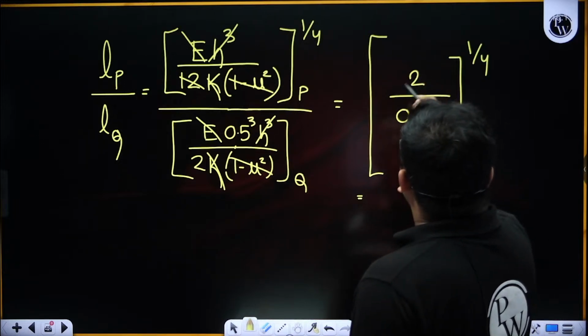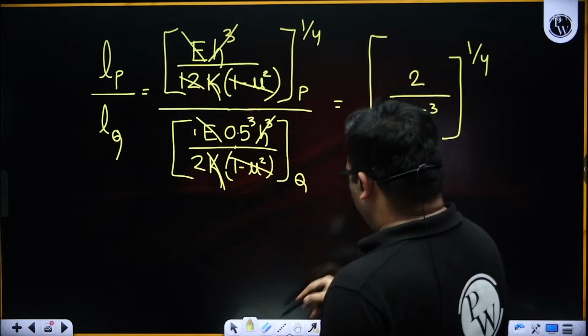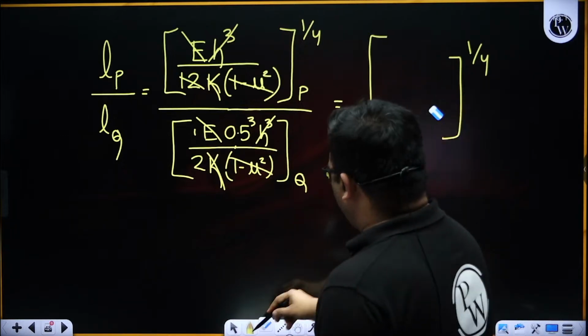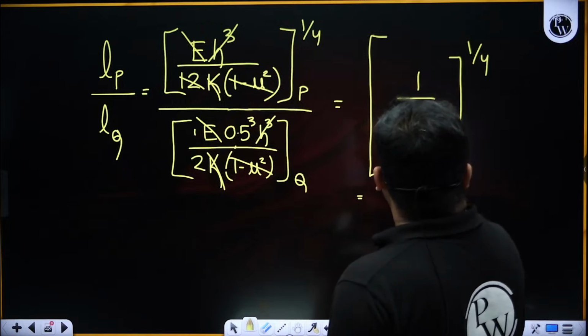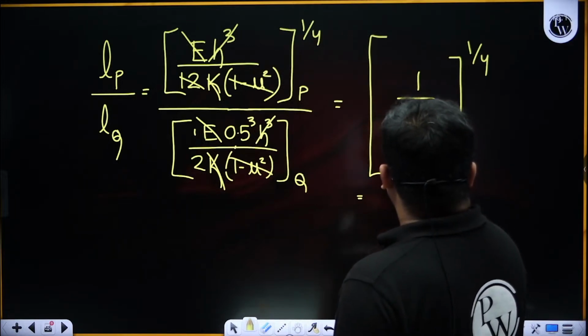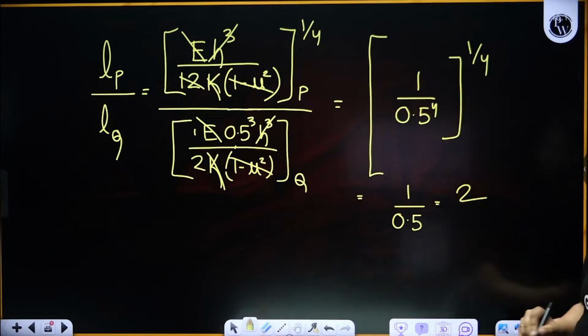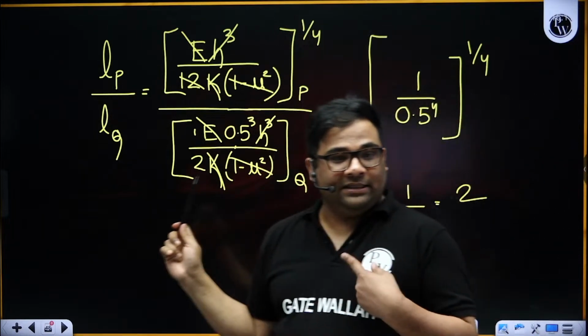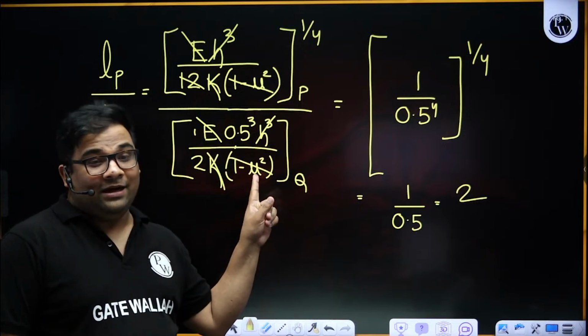Or I can take this as 1 by 2 also. This is 1 by 2, which means I can take this as 0.5 to the power 4. 1 by 0.5 to the power 4. So when I take the 4th power root, it will become 1 by 0.5, that is equal to 2. I will get 2. So see, very easy question, but you need to know the formula.